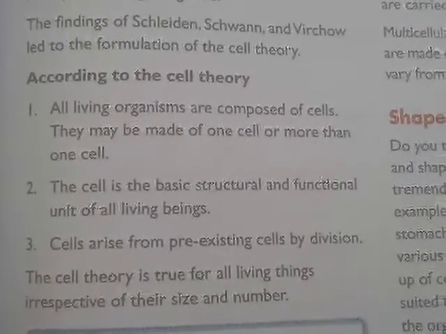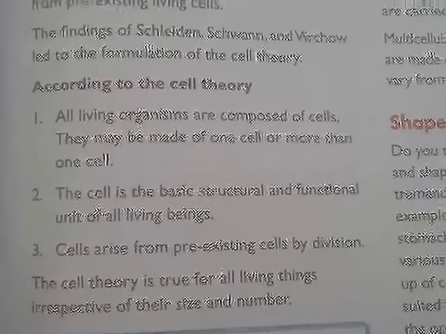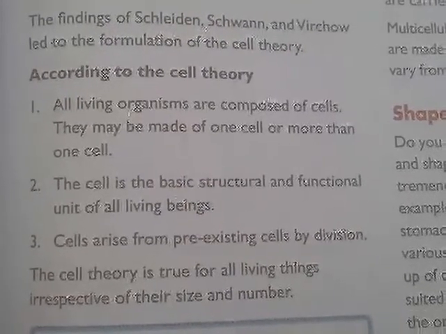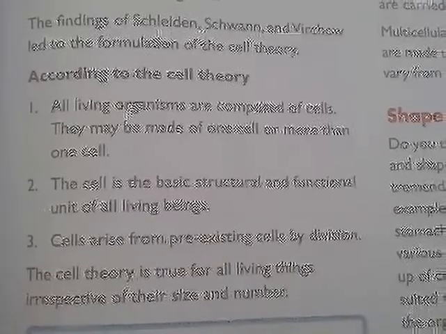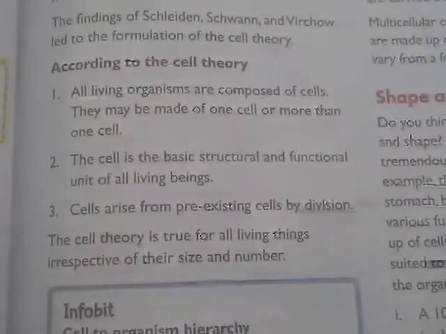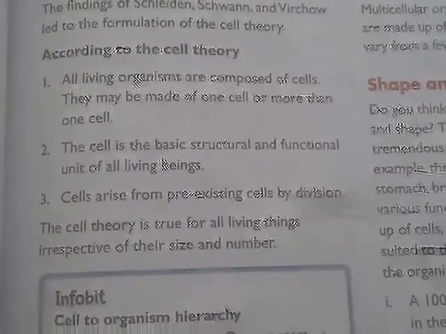The second point: the cell is the basic structural and functional unit of all living beings. So we live because of this cell. If the cell does not function, then we will die. The third point is that cells arise from pre-existing cells, so that new cells come from the old cell. So with these three points, that's how cell theory was explained.